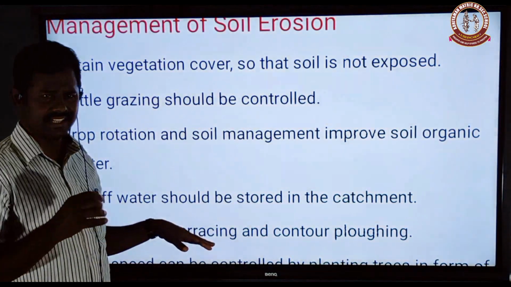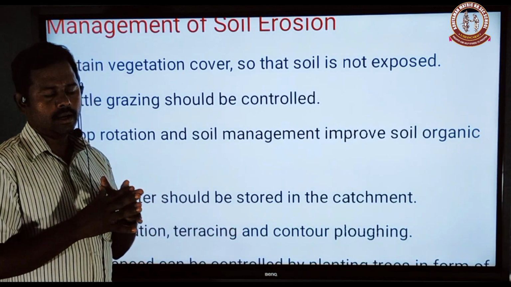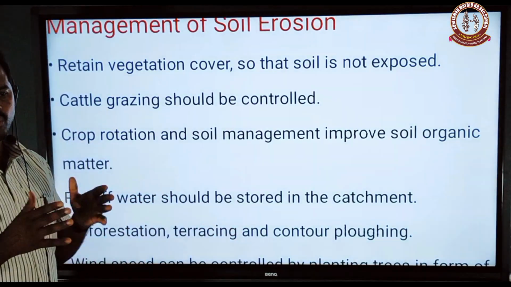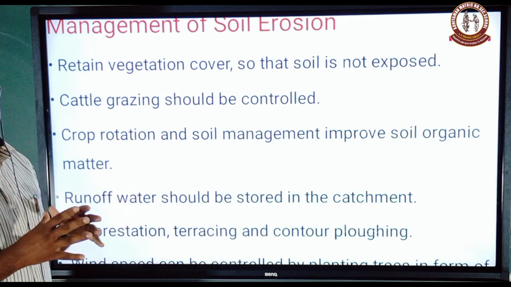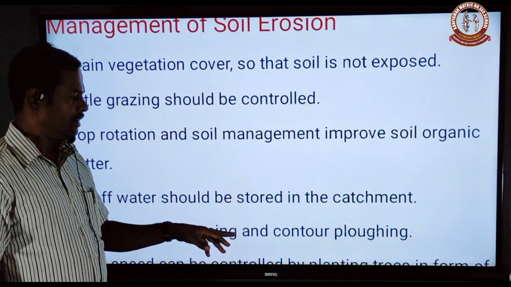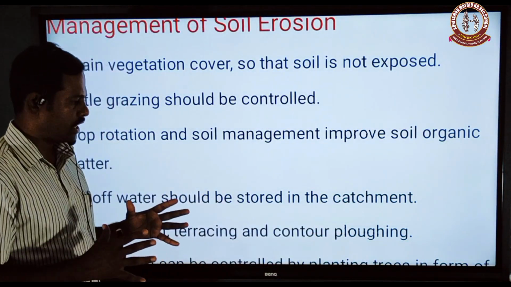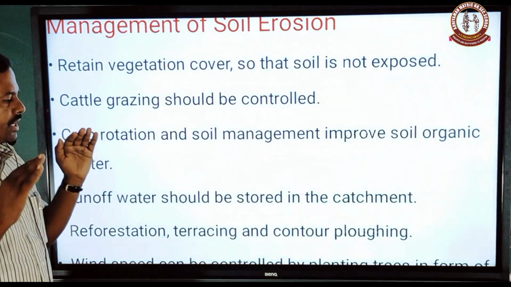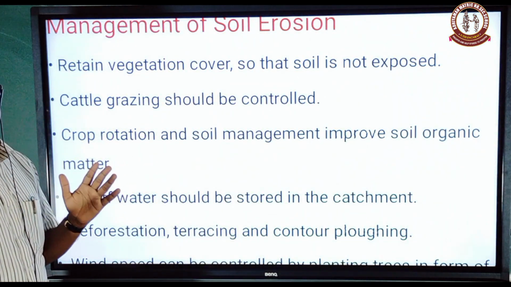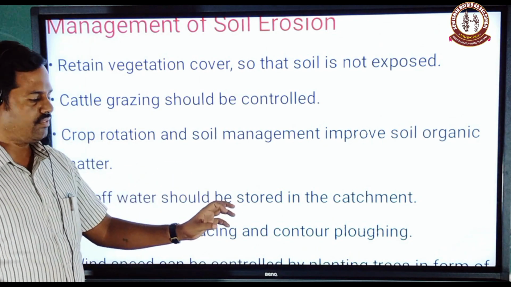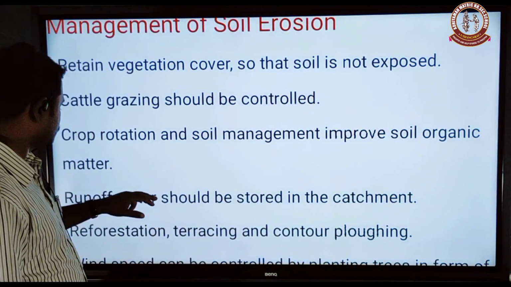And terracing. What is meant by terracing? Terracing is a process of creating wide steps on the slopes around the hills. That is called terracing. What is meant by contour bunding? Contour bunding means that no changes occur in the common shape of the hills. That is known as contour bunding.